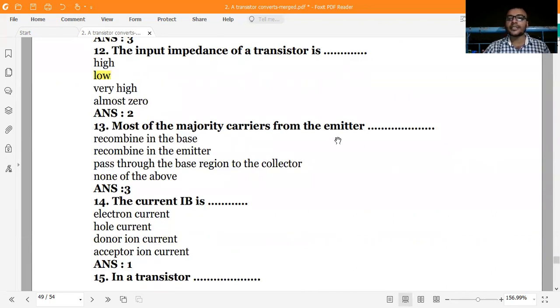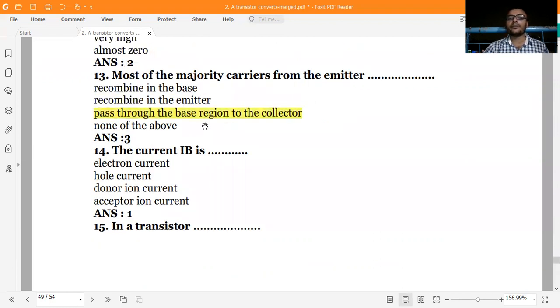Most of the majority carriers from the emitter pass through the base region to the collector. You see, most of the majority carriers from the emitter pass through the base region to the collector. Only around 5% recombines. Recombination is when the electrons and holes combine together, only around 5%, and 95% just passes through.